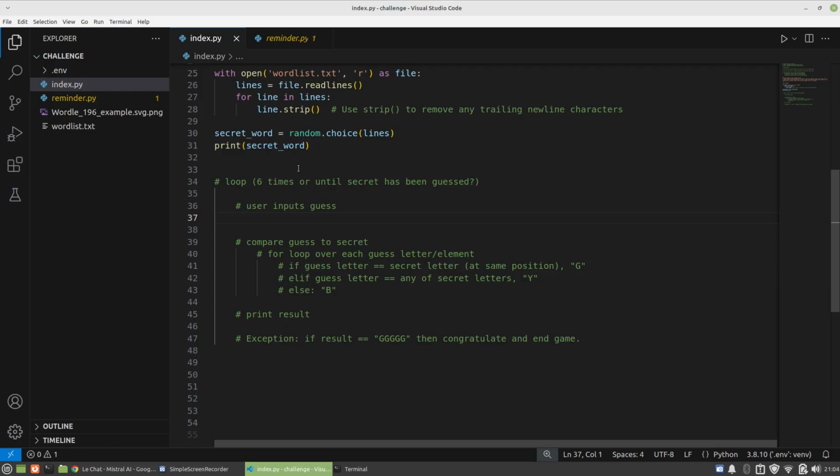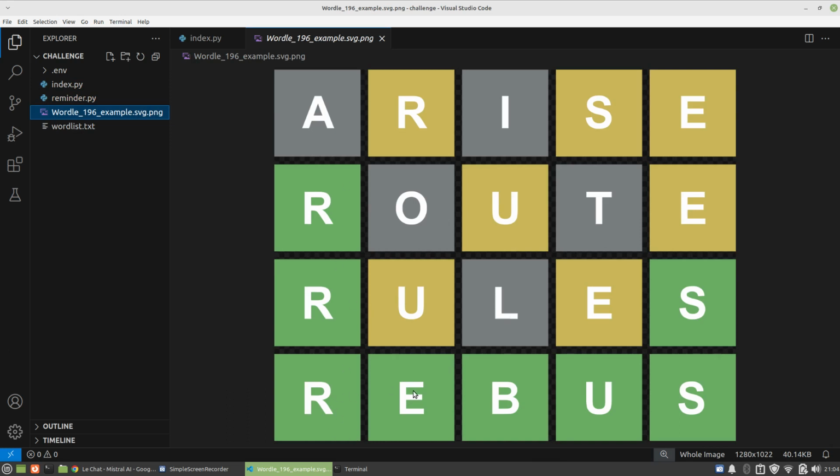Okay, so I've written some pseudocode. I just want to remind you how this game works, just in case you've forgotten. There is a secret word, in this case it's rebus, and the user has up to 6 rounds of guesses to try and guess that secret word, and they get reported back green if it's the right letter in the right position. They get reported back yellow if it's the right letter but the wrong position, and otherwise they get gray, which for our purpose I'm going to call black, because gray and green are the same letter, so I'm going to call this black. We're not going to show colors back, we're going to show letters.